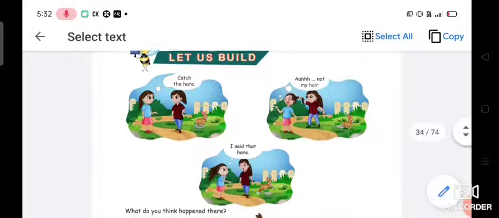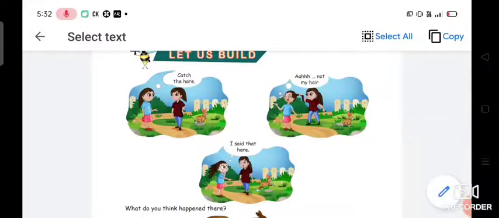Okay, so these two words have similar sounds, right? These two words have a similar sound, but their spelling and meaning are different. So these words are known as homophones. She got confused between hair and hare. One girl is telling about HAIR, which we have on our head, right?